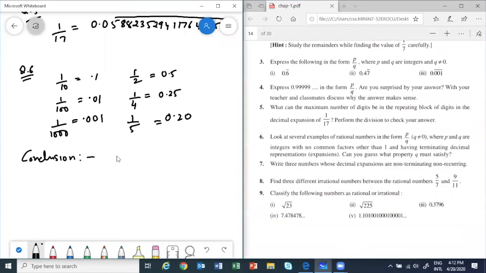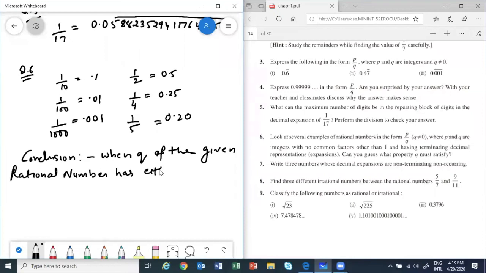that when q of the given rational number has either 2 or 5 or both.